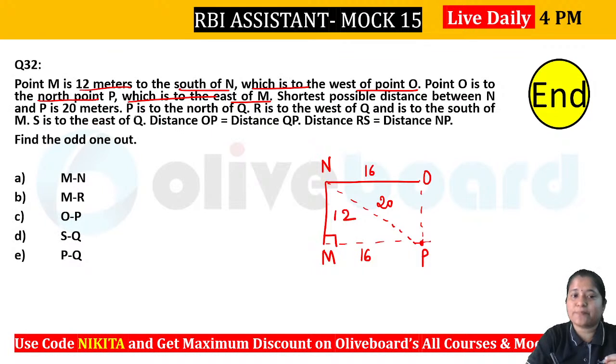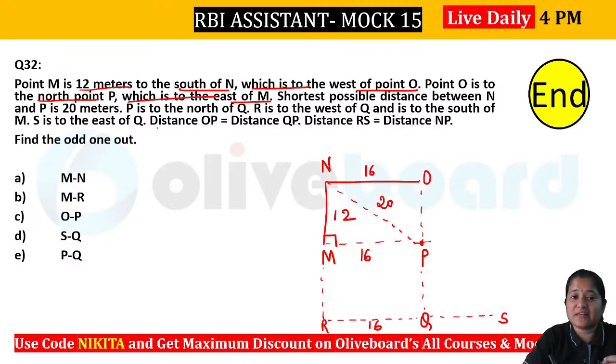Now what is given? Let's quickly check. P is to the north of Q. That means Q will be somewhere like this. Then R is to the west of Q and to the south of M. Again, you can see that R will be here. It is towards the west of Q and it is towards the south of M. So again, you can see this distance is also 16. Now S is to the east of Q. So S is somewhere to the east of Q. Let's say this is your S here.